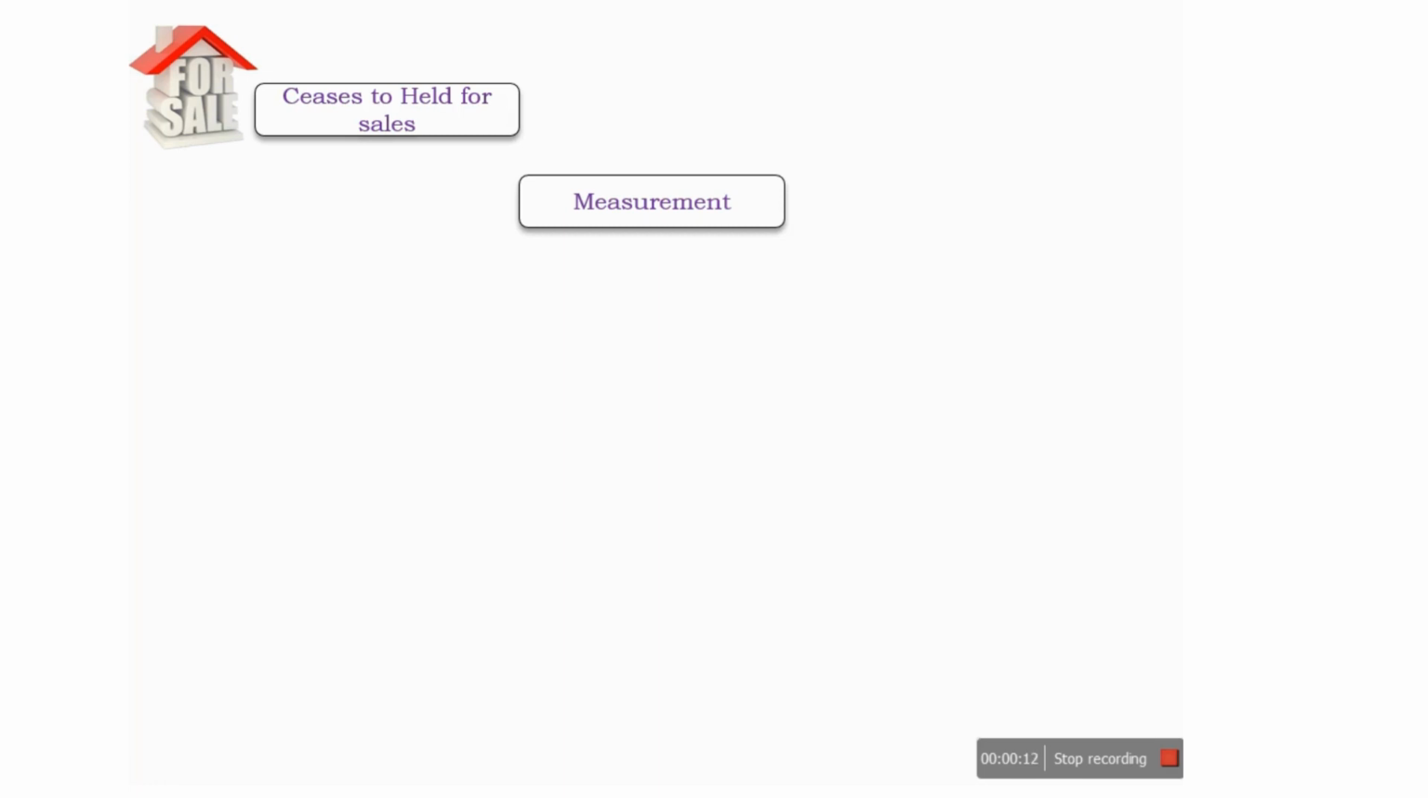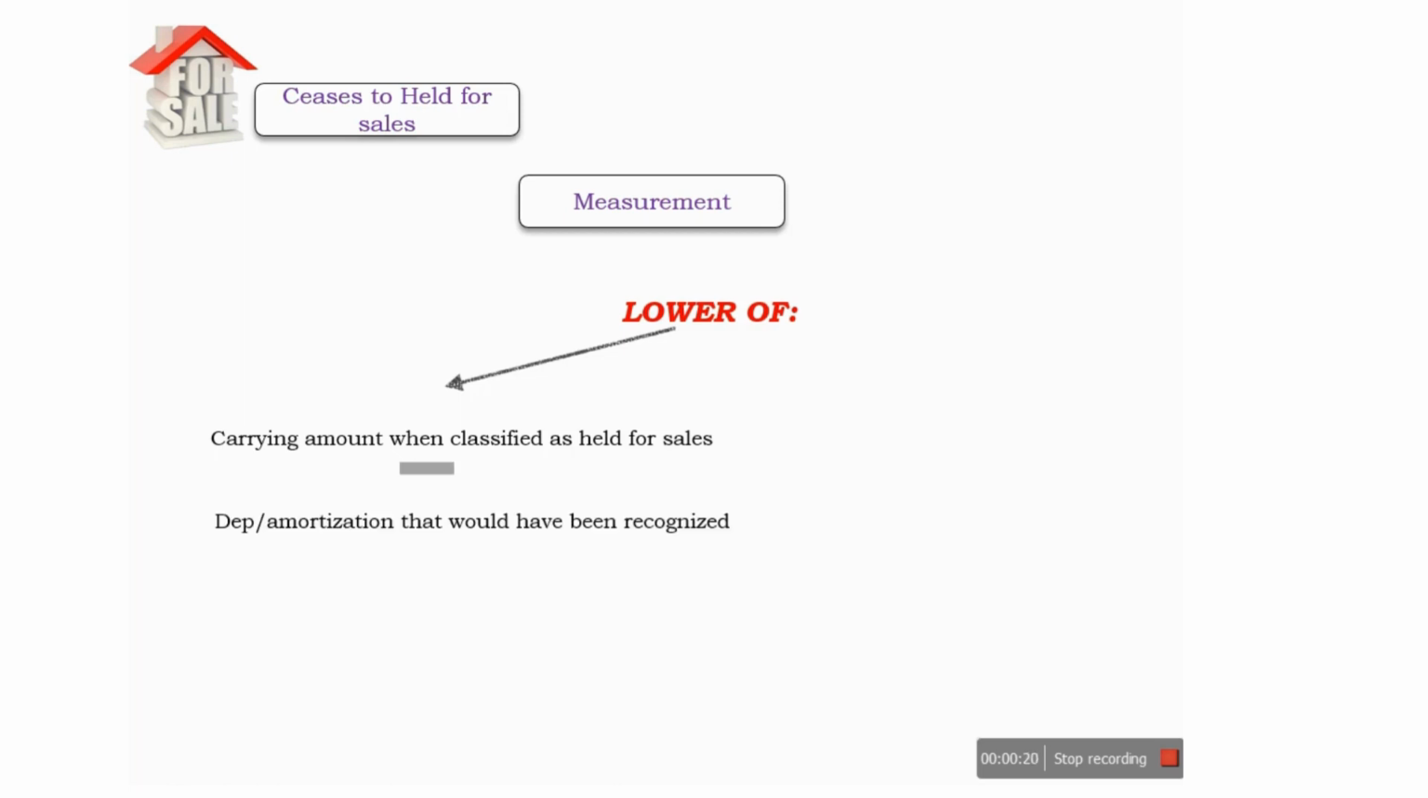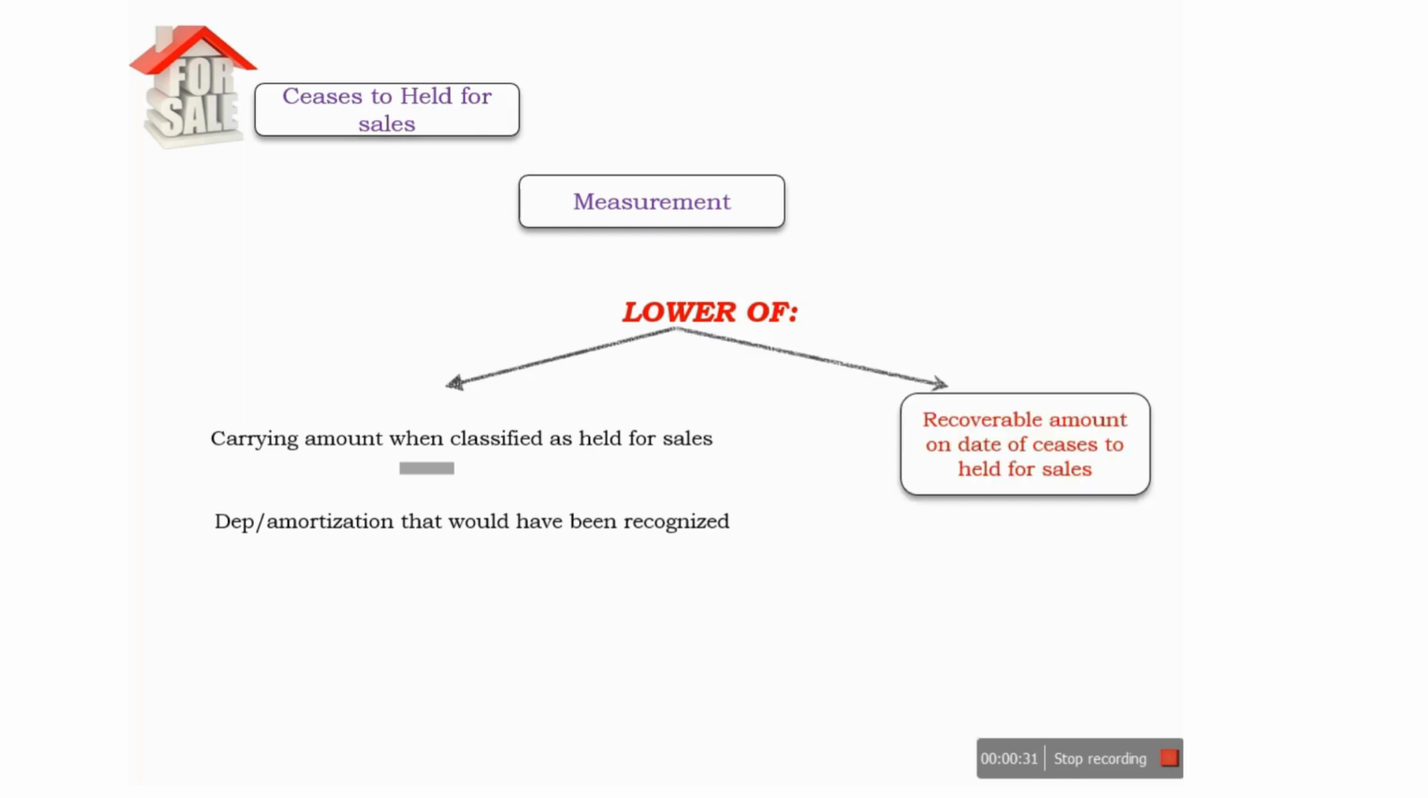In this case, the asset will be measured at the lower of its carrying amount before it was classified as held for sale, adjusted for depreciation, amortization or revaluation that would have been recognized if we had not classified the asset as held for sale, and its recoverable amount at the date management decided not to classify the asset as held for sale.